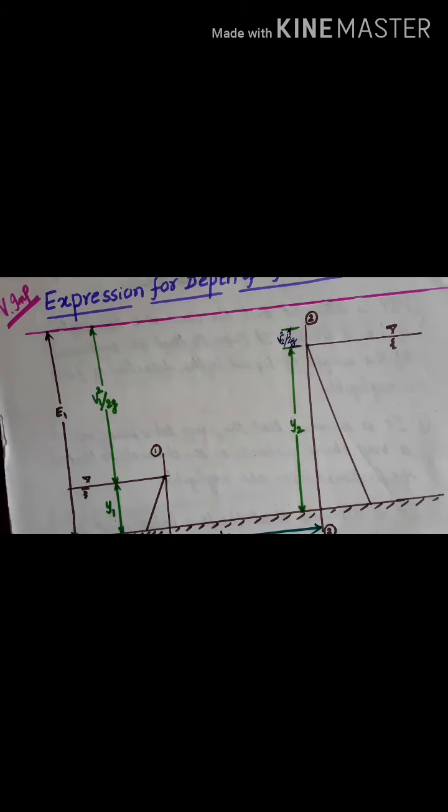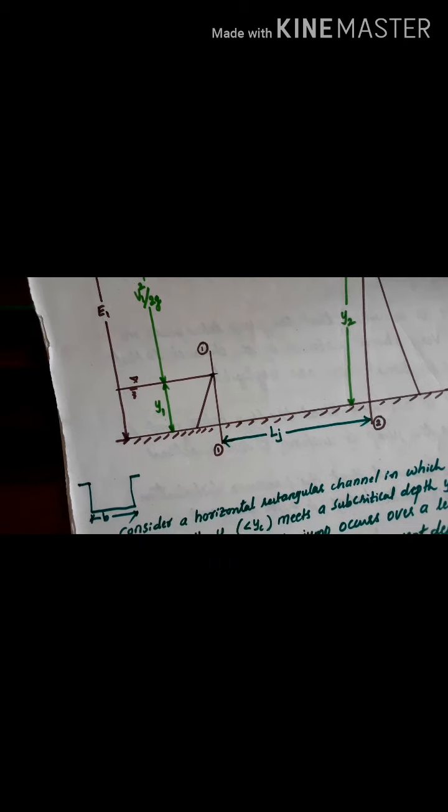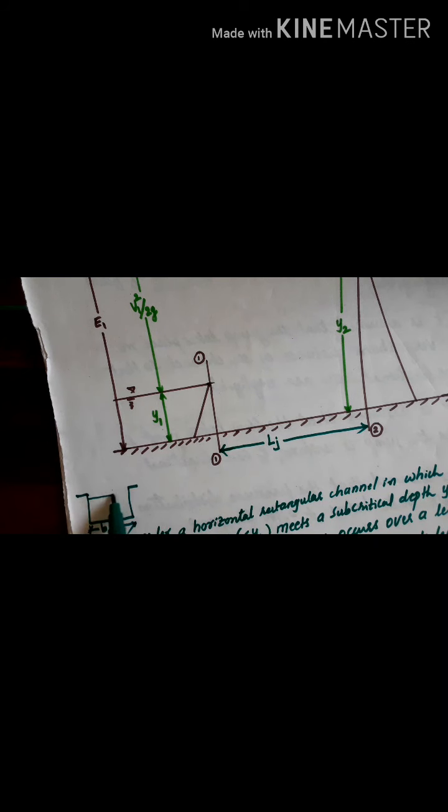We have considered a rectangular channel here, so I'll draw a rectangular channel of width b, a constant width, and the discharge passing is also constant, q.